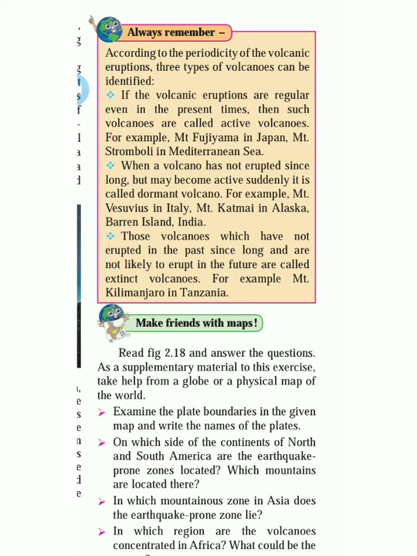So these are not regular, but once in a while they come out in the form of volcanic eruptions. Now the last one: those volcanoes which have not erupted in the past for a long time and are not likely to erupt in the future are called extinct volcanoes. Like dead volcanoes, they are not coming out. Only once they came out, the area got popular. Now they are not coming out.